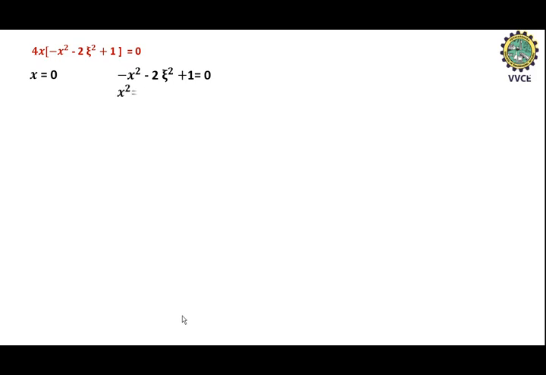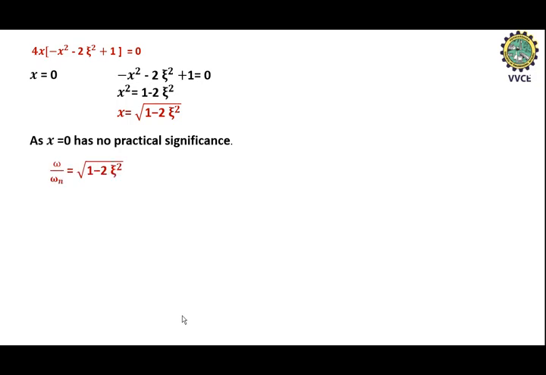We need to find the x value, so send 2 zeta square plus 1 to the right hand side. Then the x value will be square root of 1 minus 2 zeta square. Practically x equal to 0 is not possible. It has no practical significance, so we can neglect that root. So omega by omega n equal to square root of 1 minus 2 zeta square, because in the previous case we have already substituted x equal to omega by omega n.